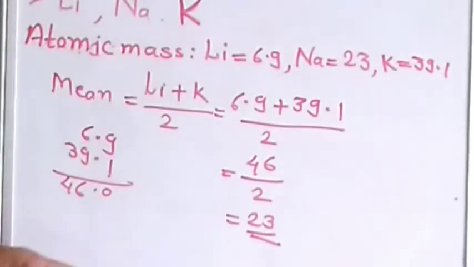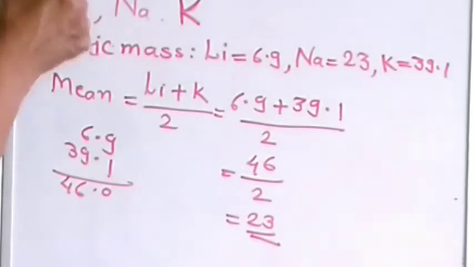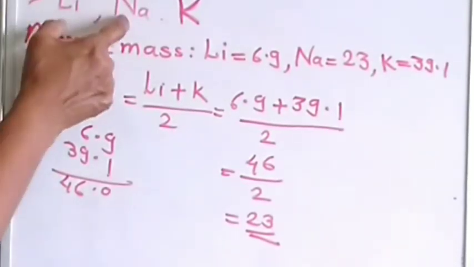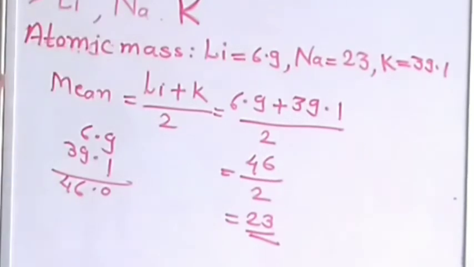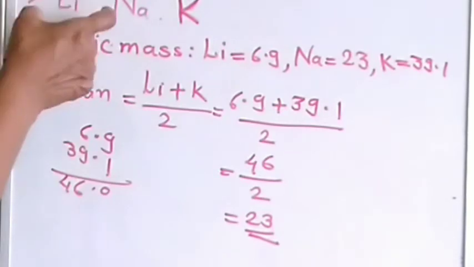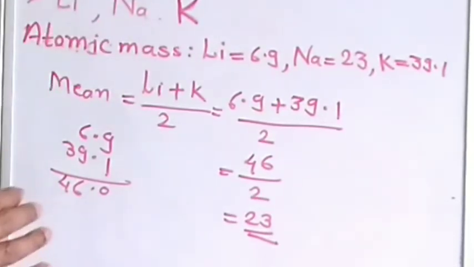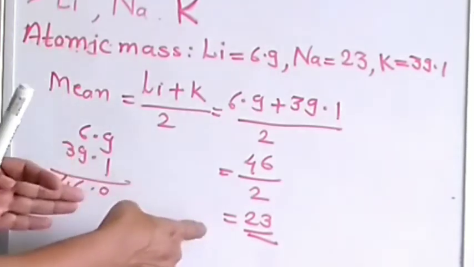Means Dobereiner triad. What is said in the Dobereiner triad? The elements are arranged in increasing order of atomic mass and the atomic mass of the middle element is approximately equal to the mean of the atomic masses of the other 2 elements. This is an example of the Dobereiner triad rule.